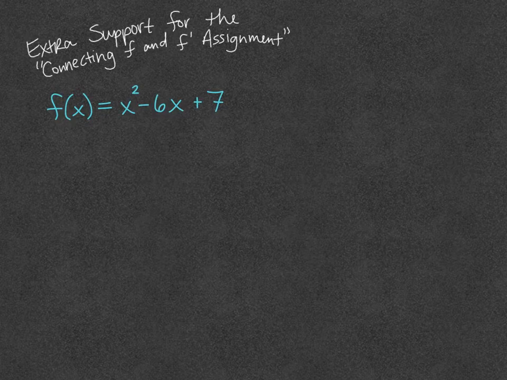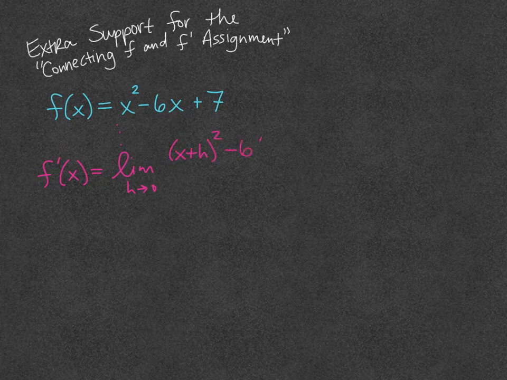Okay, let's say we have an example of a function, some parabola, and it is x squared minus 6x plus 7. Hardly anybody missed the work to find f prime, but remember, in order to find f prime, this is the definition of a derivative. You need to find the limit as h approaches 0 of f of x plus h. So we do this whole thing. I'm not going to go through all the work. I'm just going to show you.